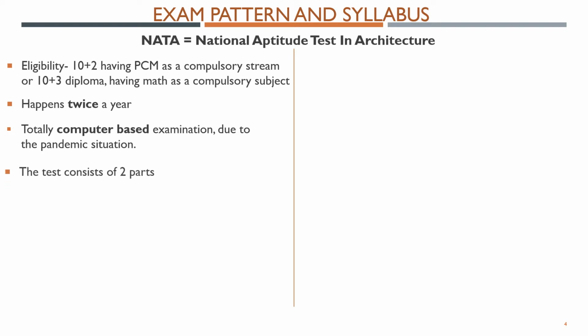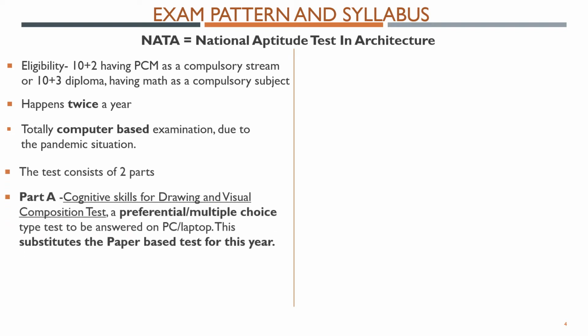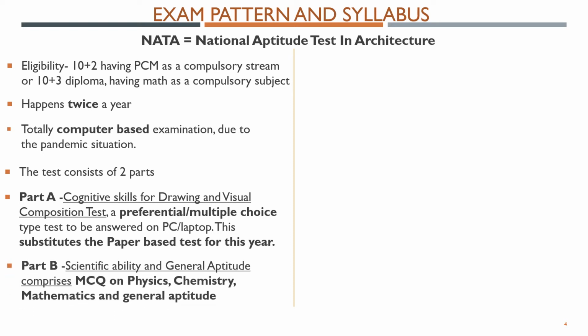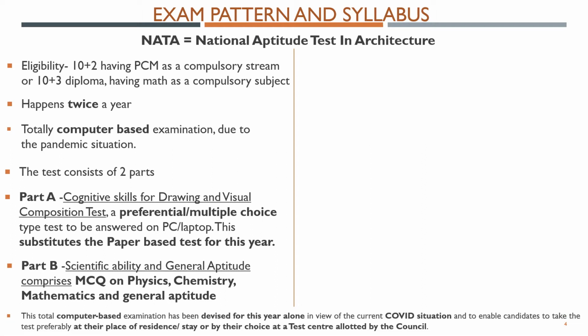The test consists of two parts. Part A is the cognitive skills for drawing and visual composition test, a preferential multiple choice type test to be answered on PC or laptop, and this substitutes the paper based test for this year. Part B is scientific ability and general aptitude, comprising MCQs on physics, chemistry, mathematics, and general aptitude.